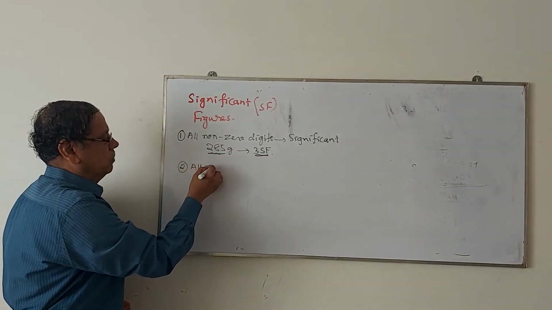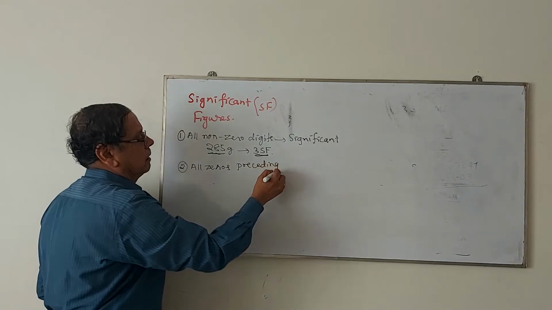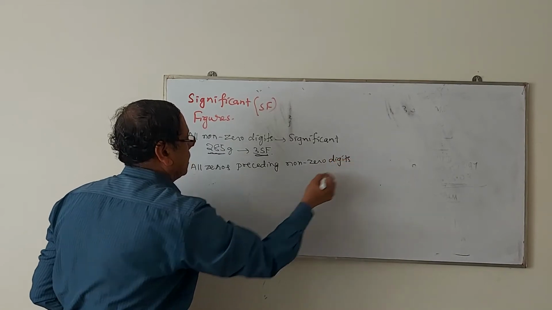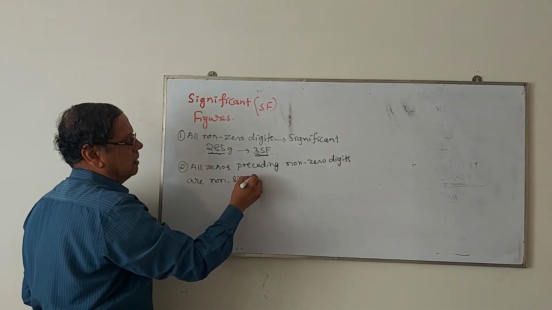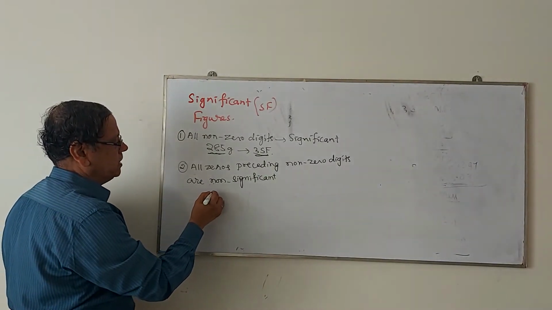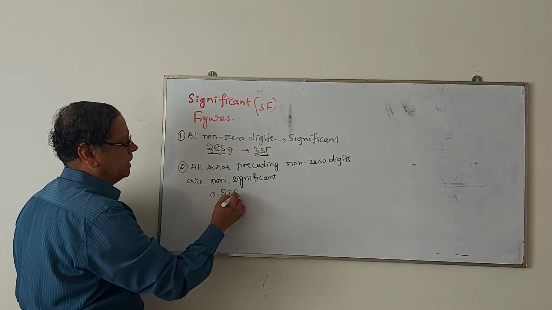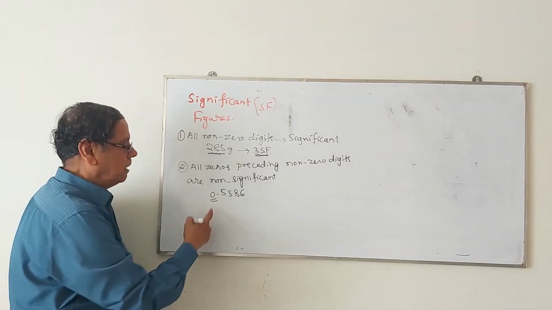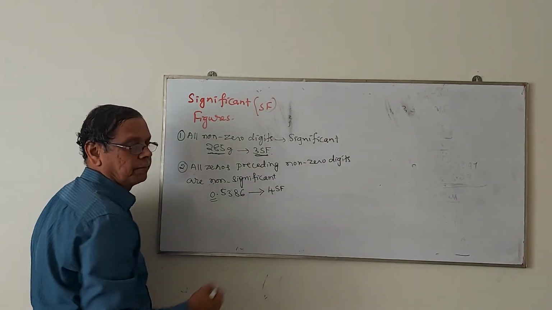All zeros preceding non-zero digits are non-significant. They cannot be considered as significant figures. For example, if I am writing this as 0.5386, so this is actually 0 before the decimal point or before the non-zero digit. That's why such a number will contain only 4 significant figures.